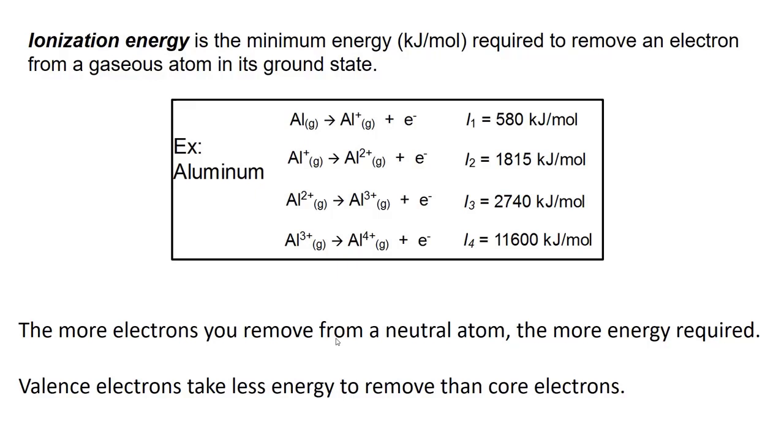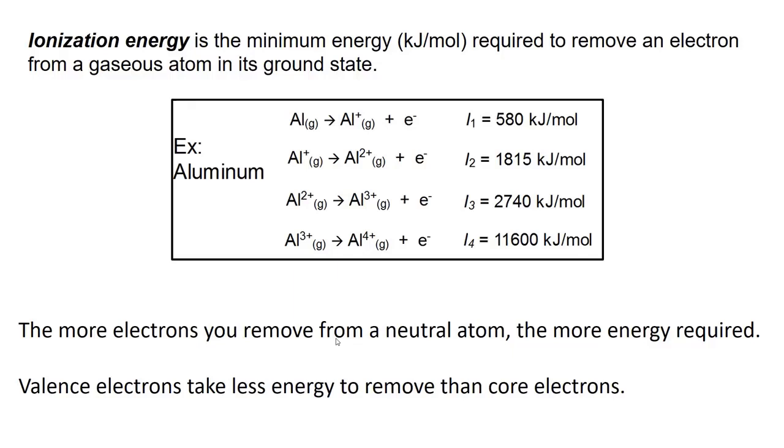But the second electron takes more energy than the first. The third electron takes more energy than the second. And the fourth electron takes way more energy than the third. I would like you to stop and think about why that fourth electron for aluminum would take so much more energy than the third. There's a general increase as we remove more and more electrons, but there's a big jump in energy between the third and the fourth.